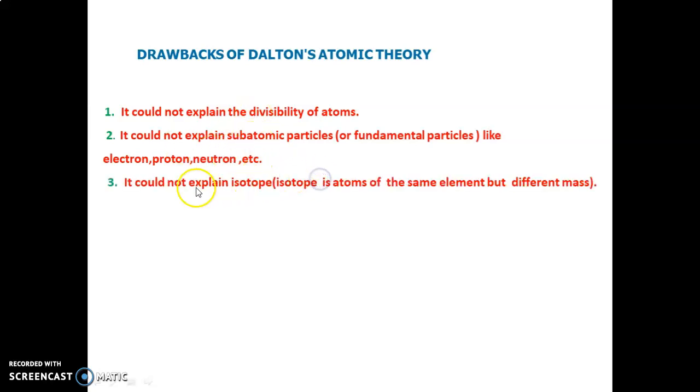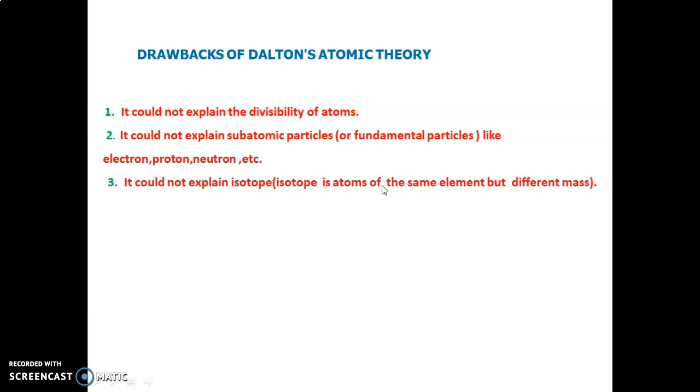Okay, it could not explain isotopes. What is isotope? It's an atom of the same element but different mass. According to one postulate of Dalton, atoms of the same elements have the same mass. That's one postulate of Dalton atomic theory. All atoms of the same elements have the same mass. But today we know isotopes.